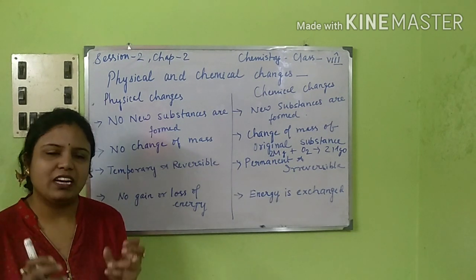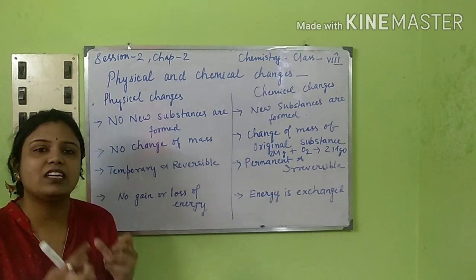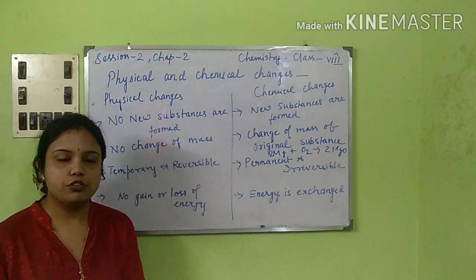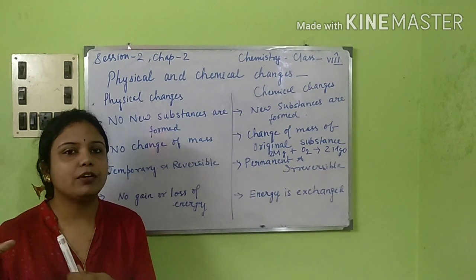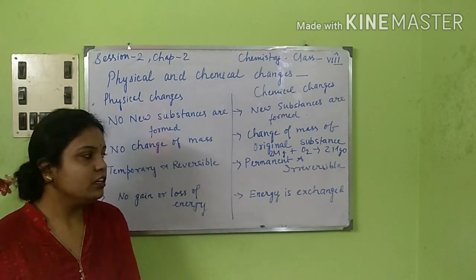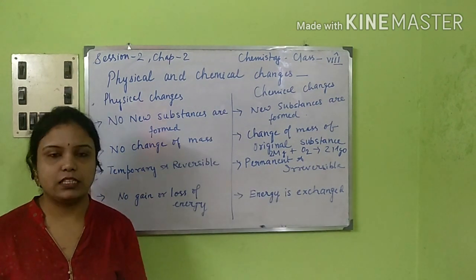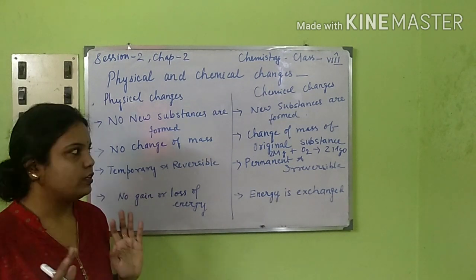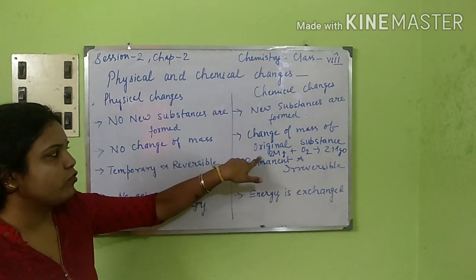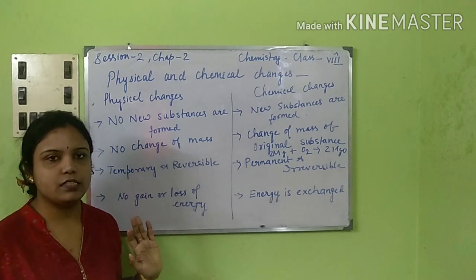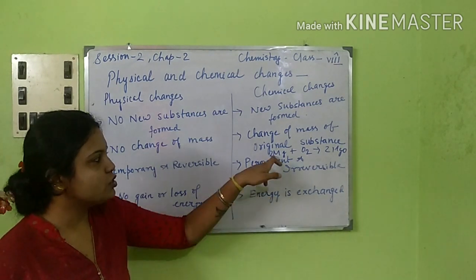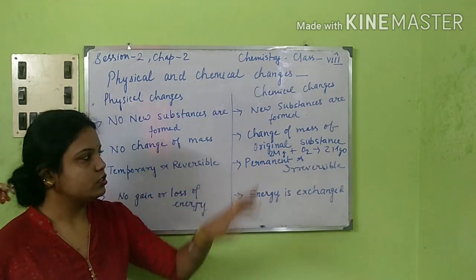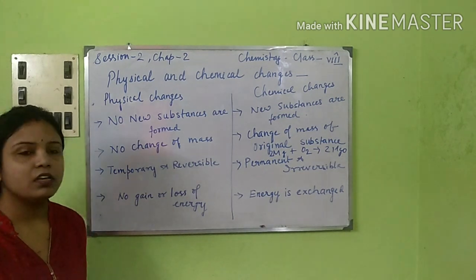Light we don't have much, only that much portion when it is burning to ashes, because it is a fire which makes it burn. So that particular energy is liberated out in the form of heat. So obviously energy is exchanged, right? I hope I'm very clear with the examples, that you have understood. This particular example was just given to show that there is a change of the mass. Here it is 2:1, that is total is 3 in mass, and here you are having 2. So this is just an example of this particular point.